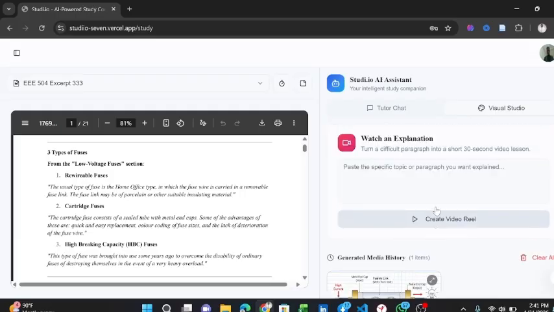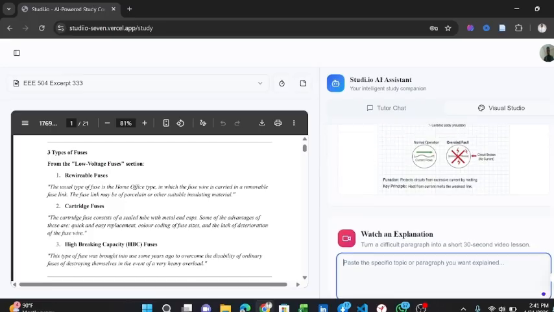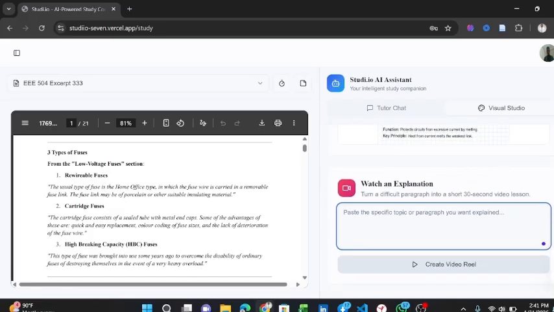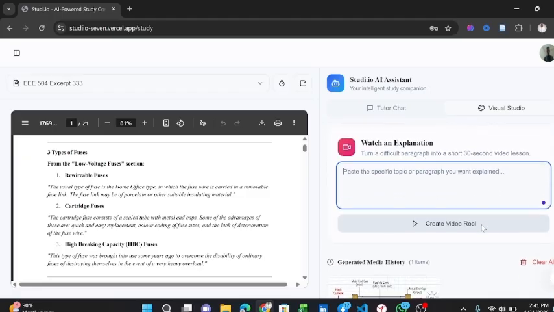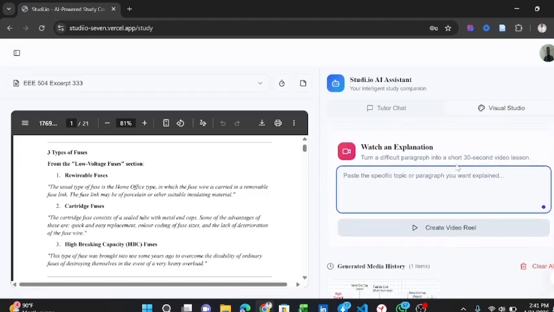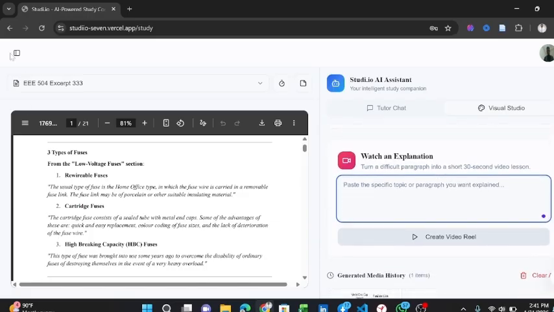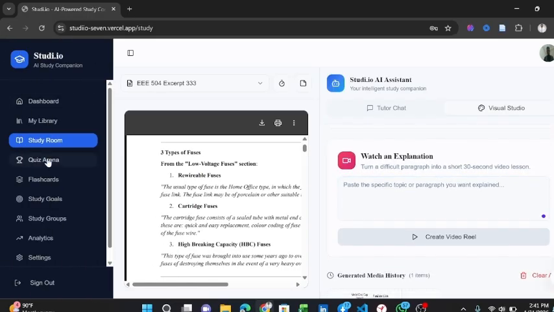Now, another powerful feature is the video generation. The AI can also generate an explanatory video based on the documents that I have uploaded. But because of our time, I won't be able to do that because it takes a longer time for it to generate some videos. Now, these are the features we have in the study room. Now, I'm going to go to the next feature in my sidebar.